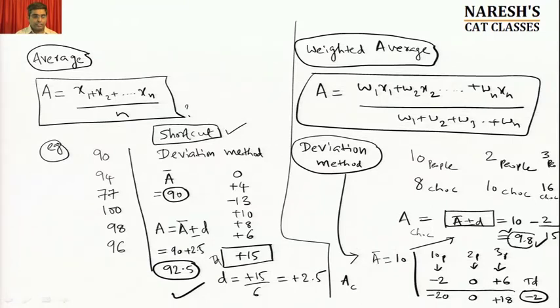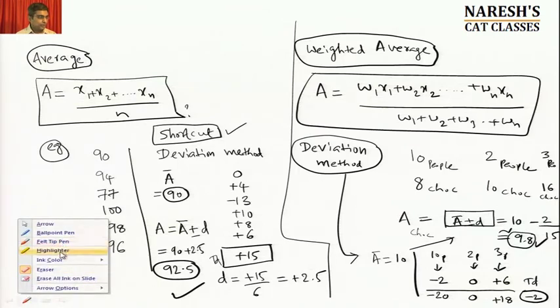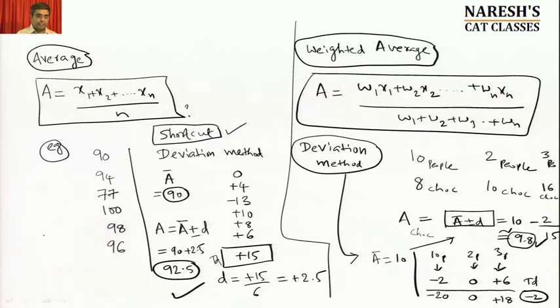So even for weighted average, you can use the same logic of the deflection method. Please make a quick note of this. You will understand how powerful this is once we do some questions. This is very useful. You can apply this logic in every question you get with respect to weighted average. Please make a quick note of this.